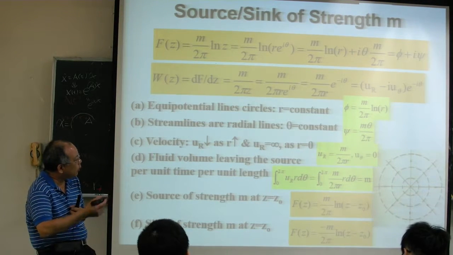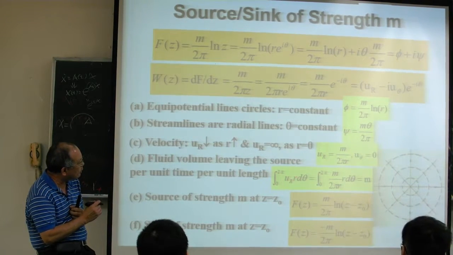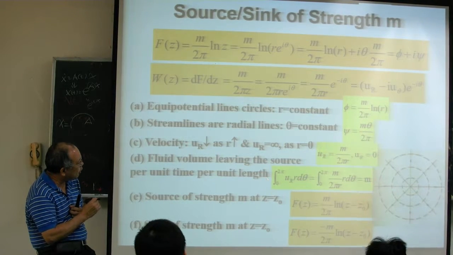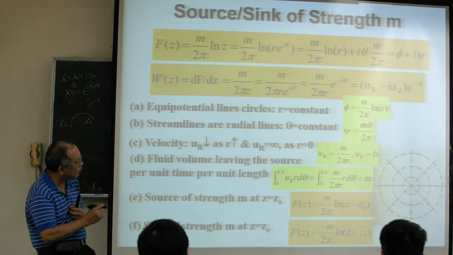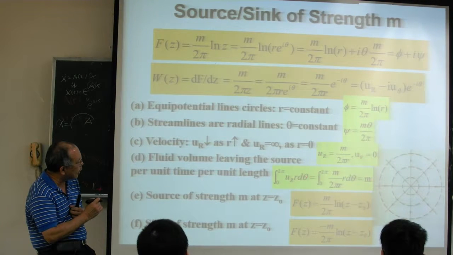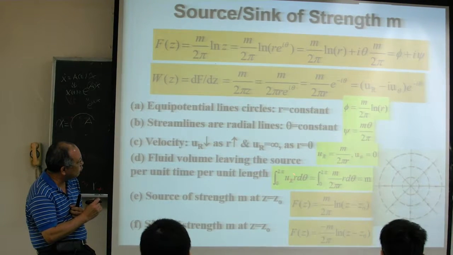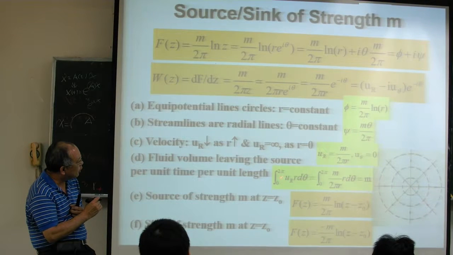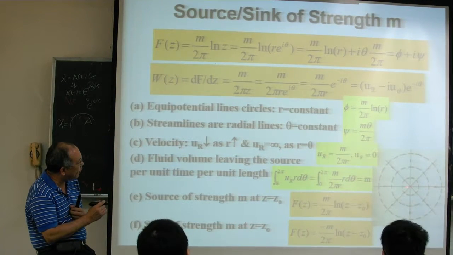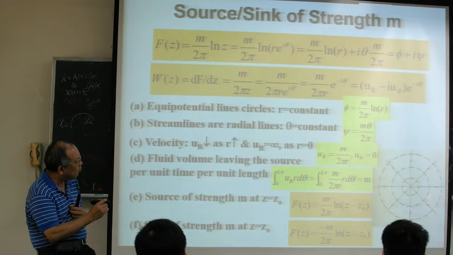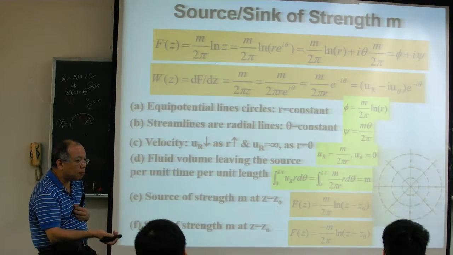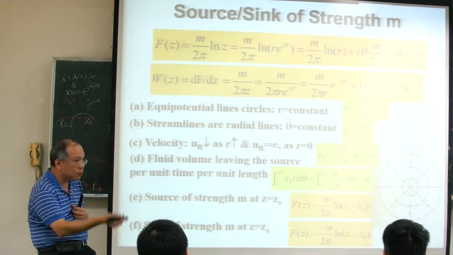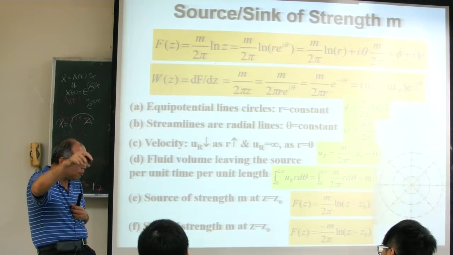You can check by taking the integral of UR times r d theta, where r d theta is the arc length. If you integrate from 0 to 2 pi, that means you integrate along one circle, and that gives you the volume flow rate, because velocity times area gives the volume flow rate.